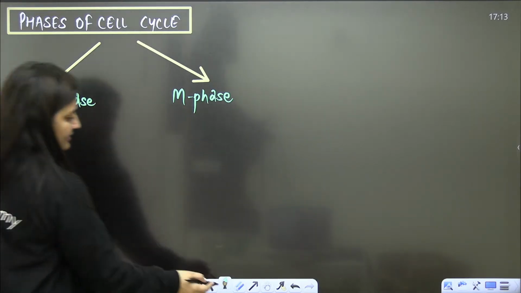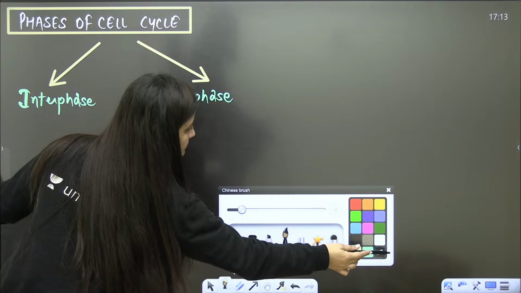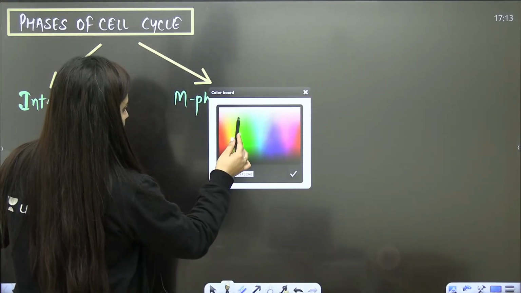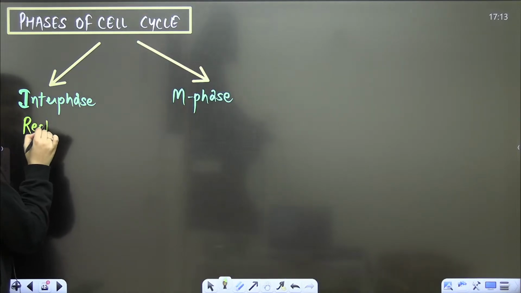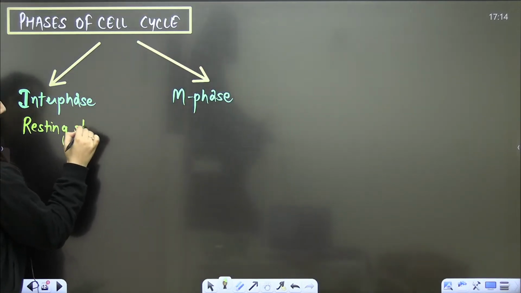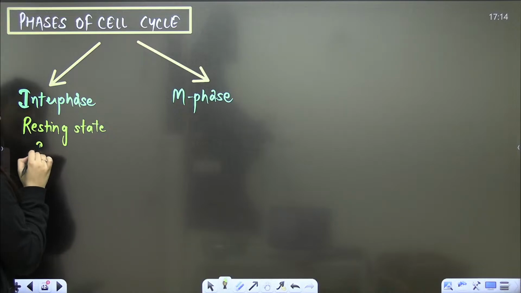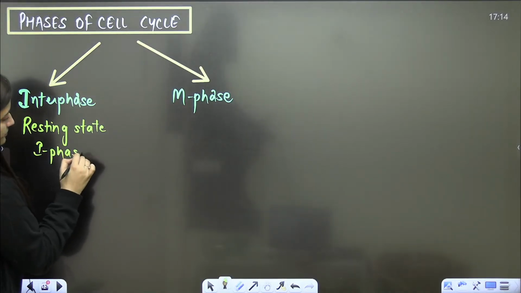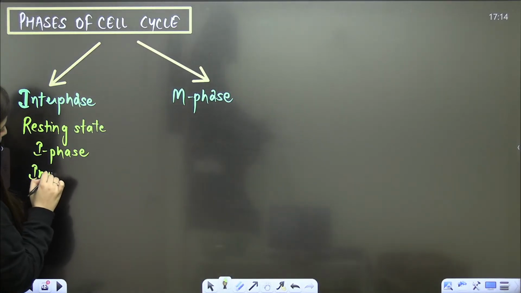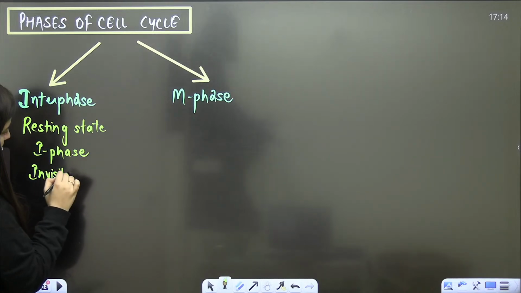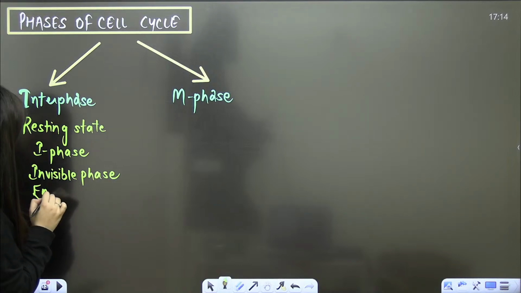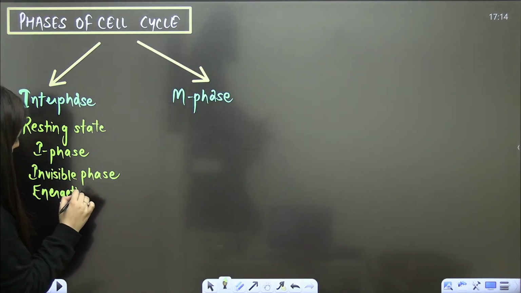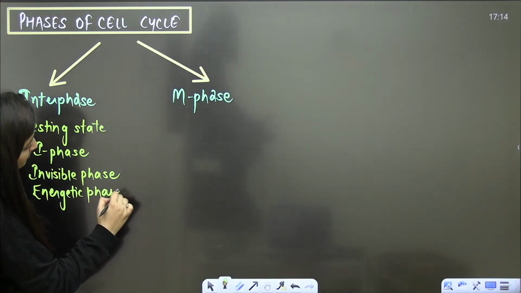Interphase is also known as resting stage. It is also known as I phase. It is also known as invisible phase. It is also known as energetic phase. It is also known as preparatory phase.